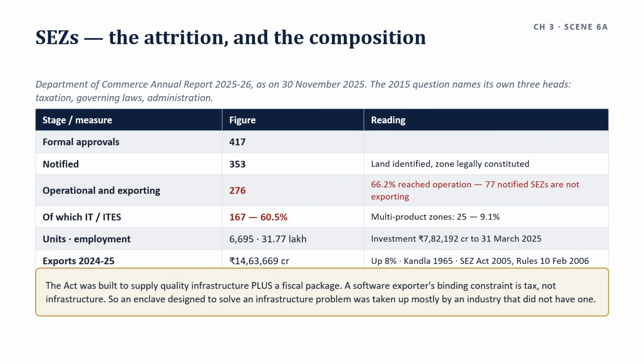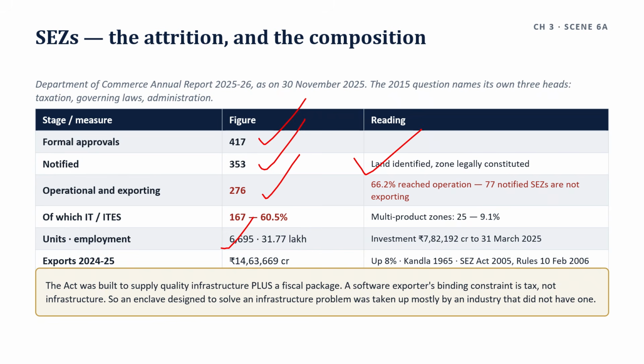The numbers from the Department of Commerce Annual Report 2025-2026, as on 30 November 2025: 417 formal approvals, 353 notified, land identified, zone legally constituted, 276 operational and exporting, holding 6,695 units.